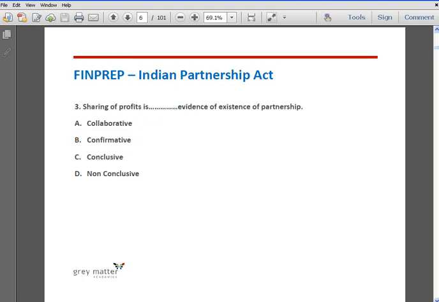Question number 3. Sharing of profits is dash evidence of existence of partnership. Option A, collaborative; option B, confirmative; option C, conclusive; and option D, non-conclusive. The correct answer is option D, non-conclusive. Sharing of profits is a strong evidence and not a conclusive evidence. Agreement between them and any of the partners acting for all are also the considerations in deciding the existence of partnership.